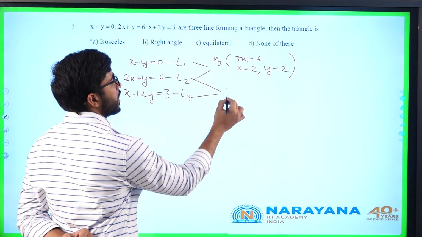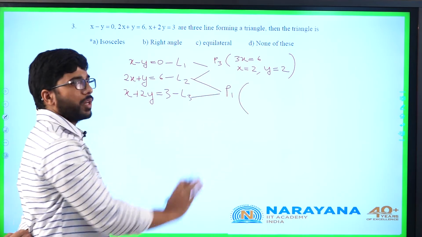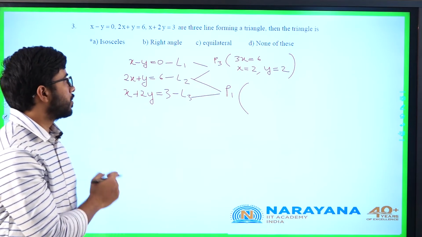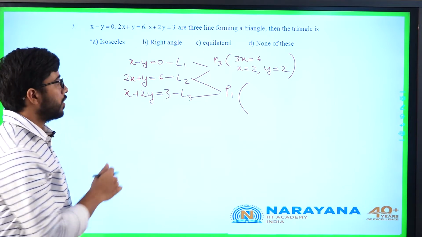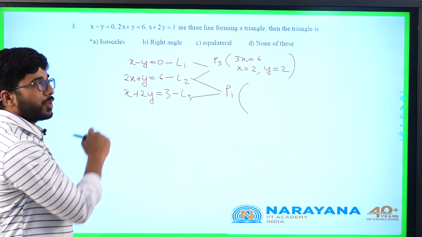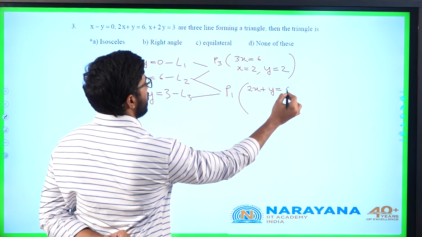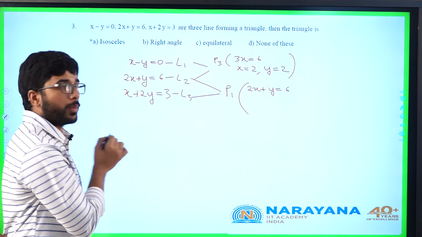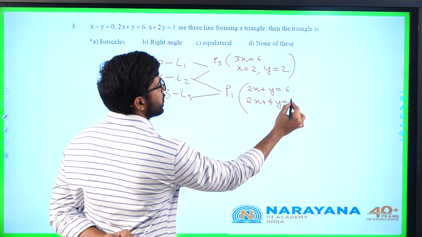L2 and L3 will give point 1. 3 different points. I named them P3, P1 and P2. What is P1? Again 2x plus y equal to 6, x plus 2y equal to 3, I have to solve it. Here I will multiply the second expression by 2. 2x plus y equals 6, and this, if I multiply it by 2, will be 2x plus 4y equals 6.